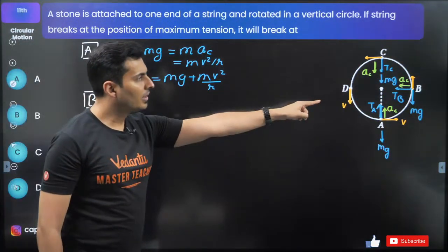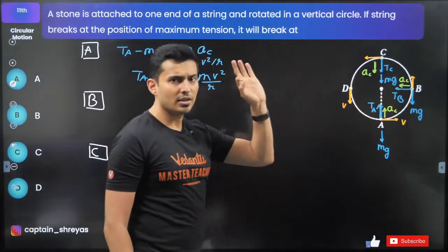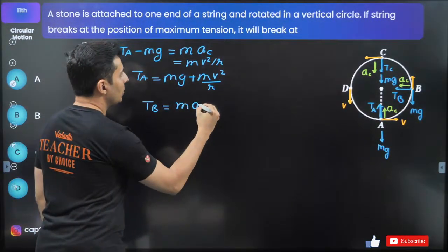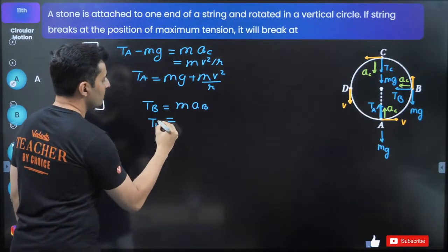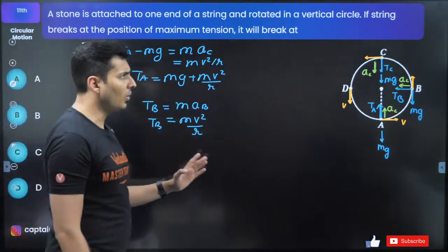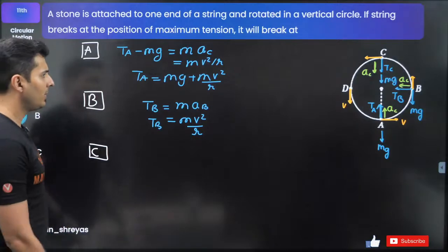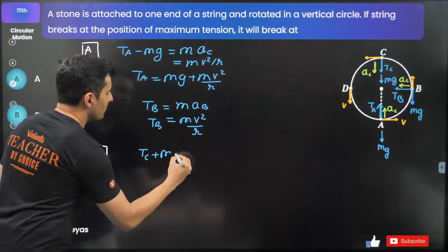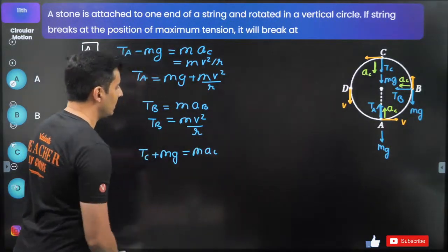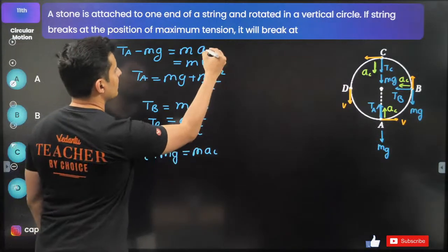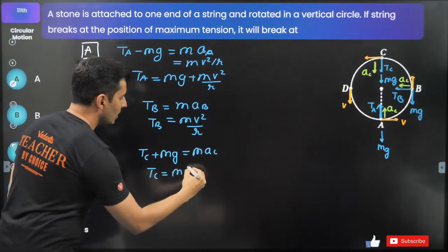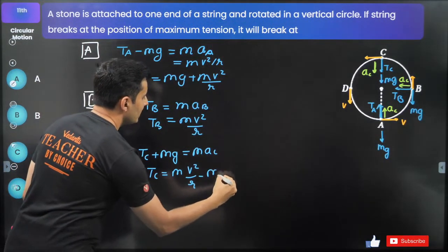If you look at point B, in the direction of acceleration, there is only one force, that's tension B. Tension B is equal to m into acceleration at point B. So tension B will be m into v square by r, that's it. Now if you look at point C, guys, what will happen? Tension C plus mg, both are downwards in the direction of acceleration, will be mass into acceleration at point C. So this tension will become m into v square by r minus mg.